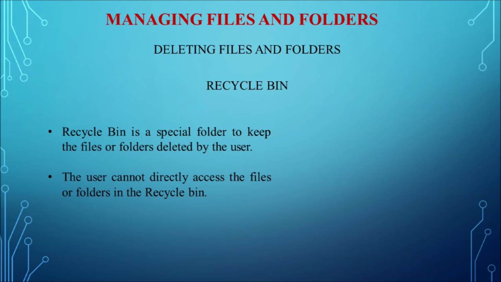So this is how we can delete the file or folder. For opening the recycle bin, by default the recycle bin icon will be there on the desktop itself. By double clicking it, we can open the recycle bin. In the recycle bin, if you want to restore a file or folder, first select the file or folder, then at the top you can see the restore button. By clicking the restore button, it will automatically be restored back to the original position where it was deleted from.